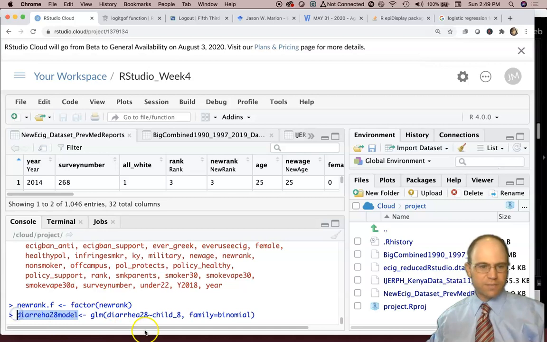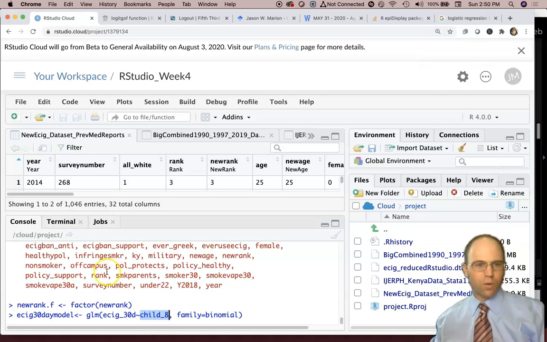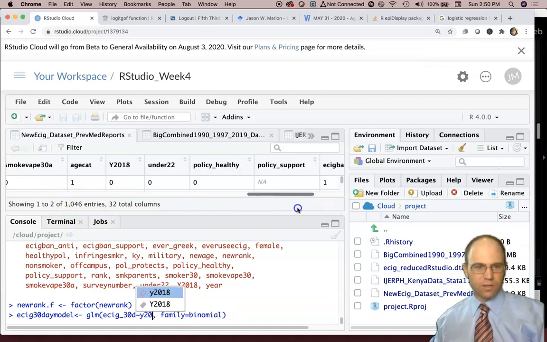Now I have to give this model a name. We'll call it e-cig 30-day model, then the arrow, general linear model, GLM, and we're going with e-cig 30 days. Our first variable will be Y2018.